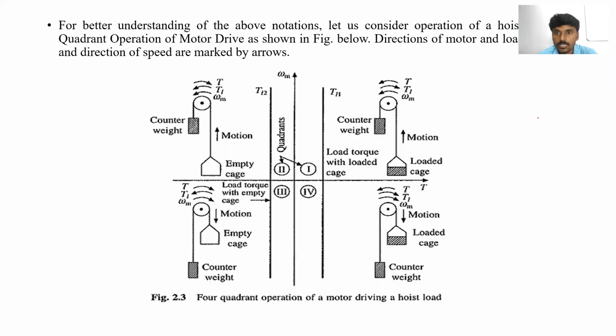So a hoist system is nothing but we are taking one motor. This is the shaft of the motor, and this is the drum of the motor. One side of the drum is connected to one weight, and the other side is connected to another weight. So simply we can draw it like this.